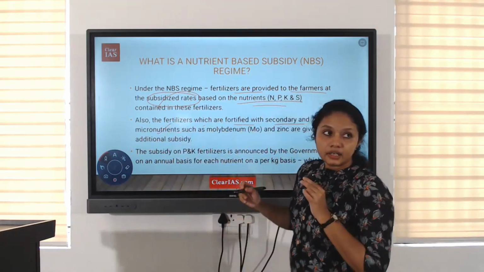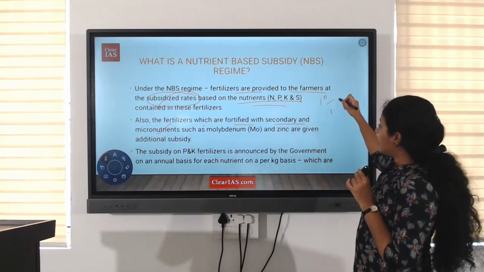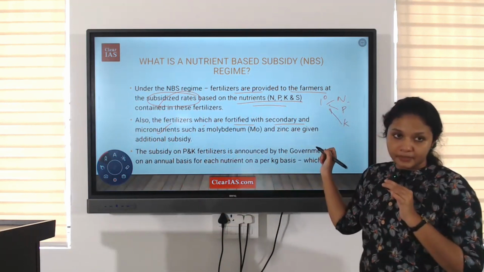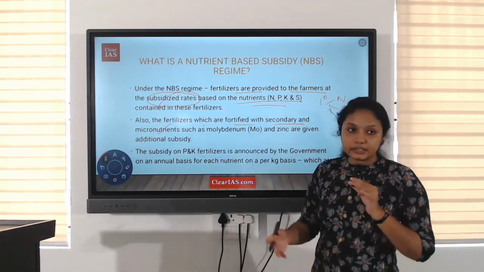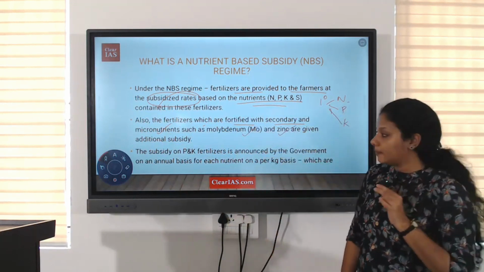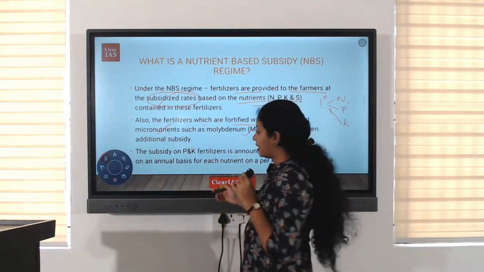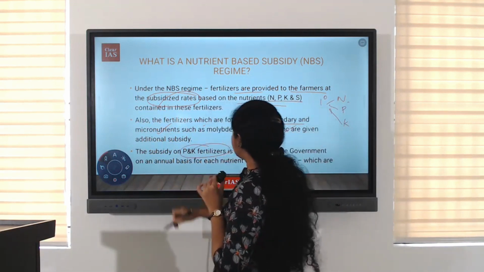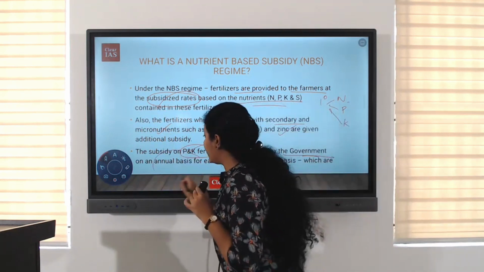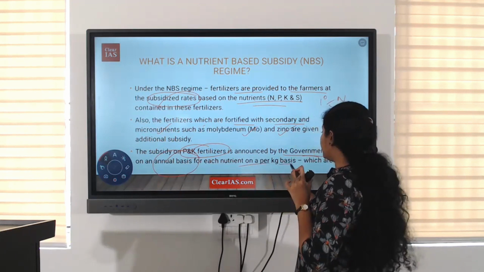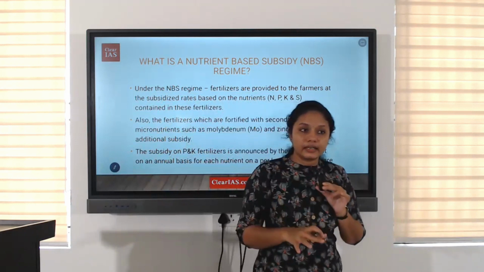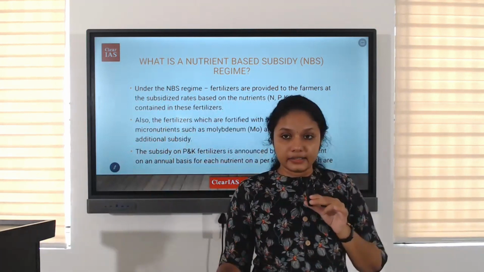So, as I said, primary nutrients are NPK, that is nitrogen, phosphorus, and potassium. Secondary nutrients include other nutrients like molybdenum, zinc, etc. Okay, they are given additional subsidy. The subsidy on phosphate and potassium fertilizer is announced by the government on annual basis for each nutrient on per kilogram basis. Okay. So nutrient-based subsidy is decided based on the nutrient content in the fertilizer.